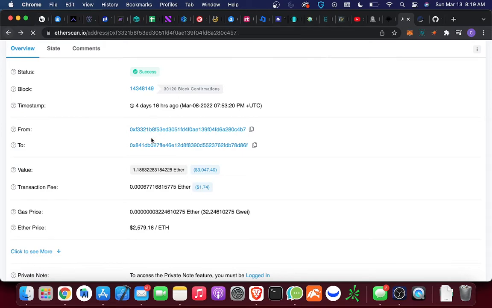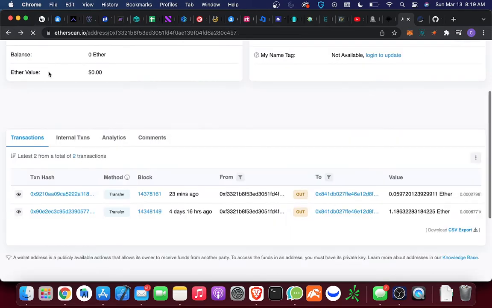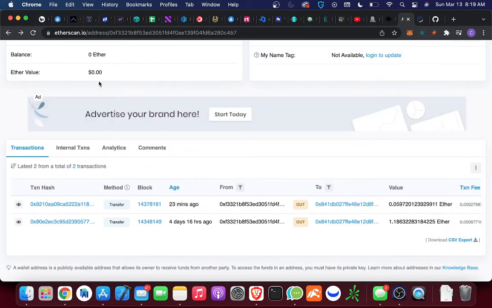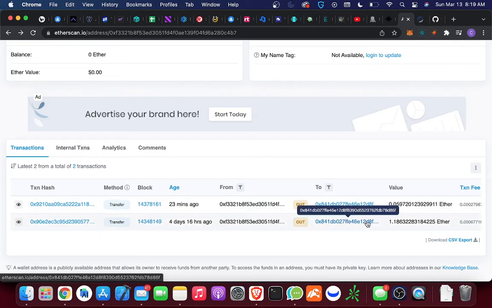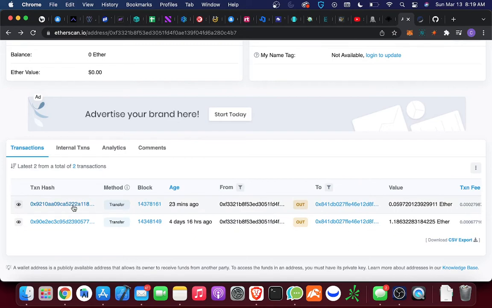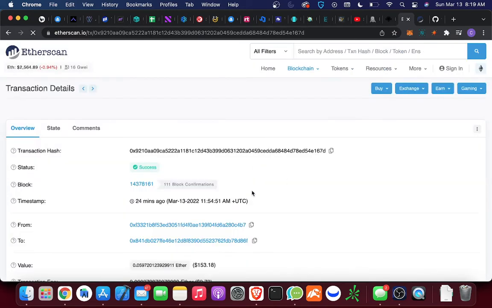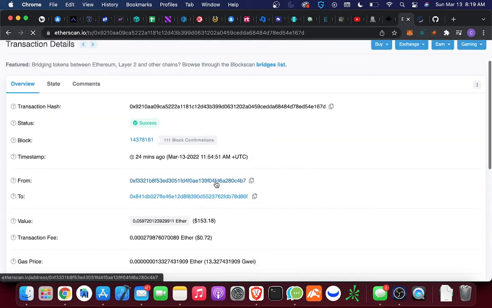Why would this address that is 4 days ago send money to that random address? And then I noticed my transaction receiver, which was that address I just clicked on, sent the money as well, $150, to the same address.